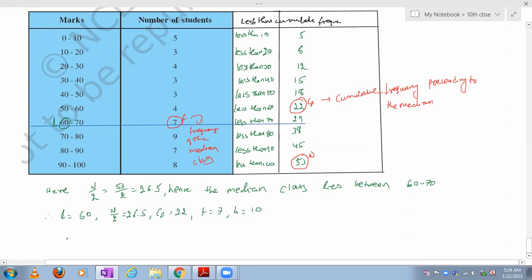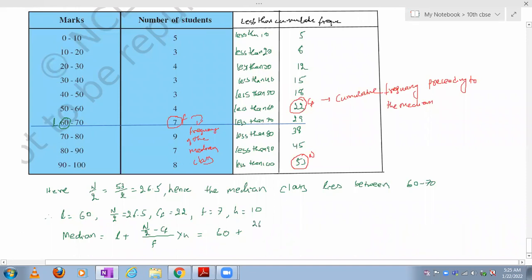So the median is equal to what will you say? Median formula: L plus N by 2 minus CF by F into H, right? L means how much here? 60 plus N by 2 means what should I write? N by 2 we already got, 26.5.